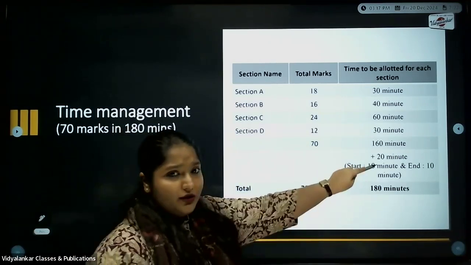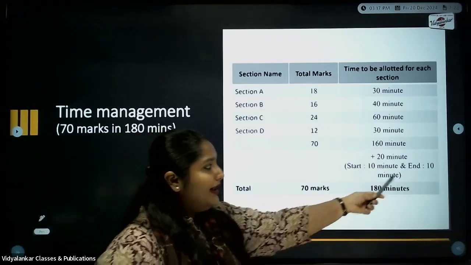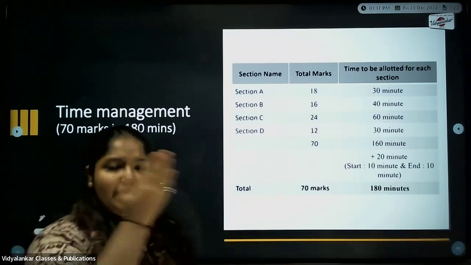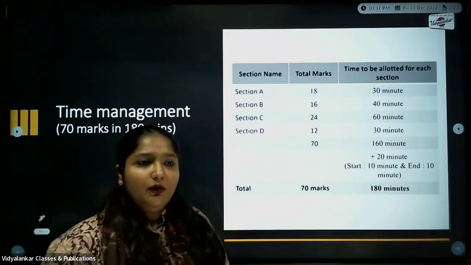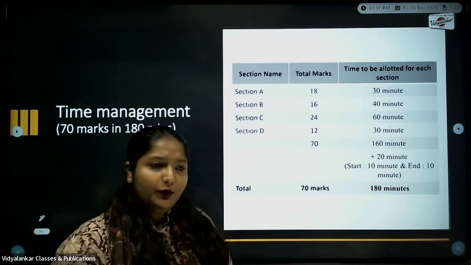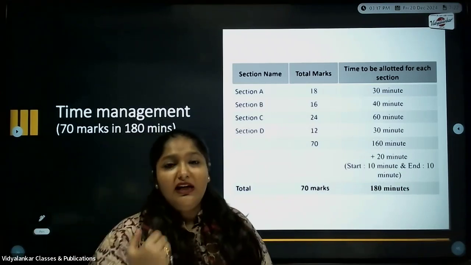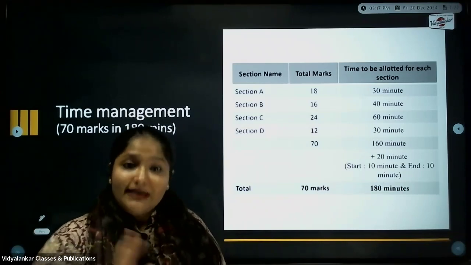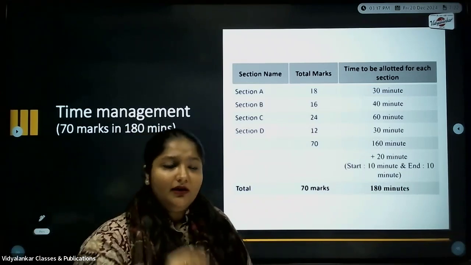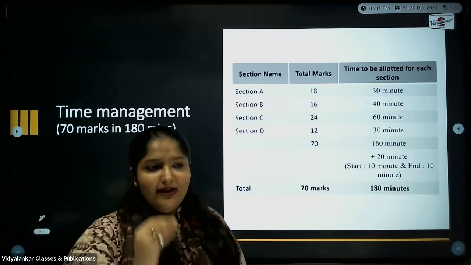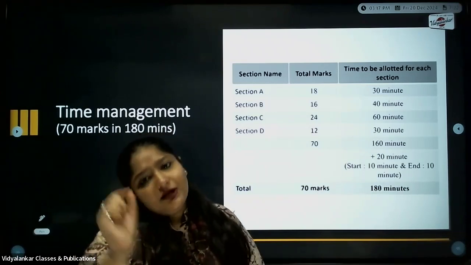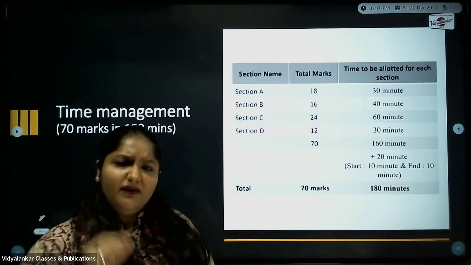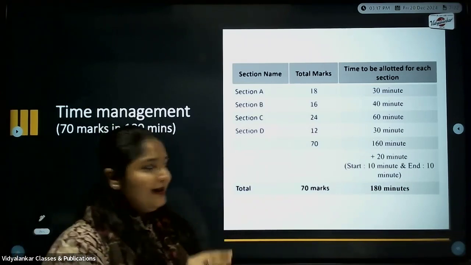Here the 20 minutes which are shown, what you get to see on the screen, the start 10 and the end 10. Start 10: it is highly suggested that as soon as you get the question paper, see to it, I've shared the paper, I'll show it to you, the first pages of instructions. Even if you know about the instructions, still I would suggest you go through that sheet, and for 10 minutes at least invest those 10 minutes precisely in checking which questions you know. So you can just simply go through the question paper, give more or less 10 minutes for it.